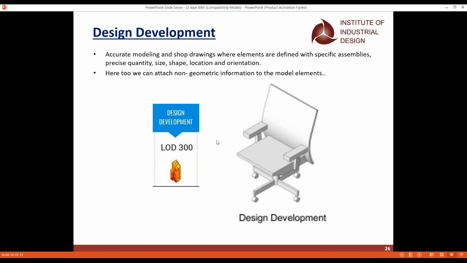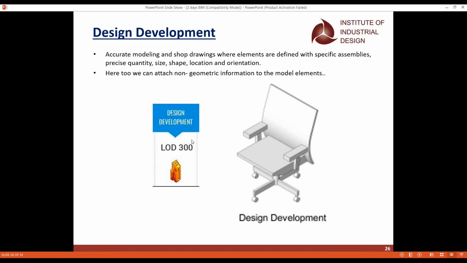And if they want to fabricate it, if they want to manufacture the chair, and this is a new dimension they have to manufacture on the site, you have to give them the shop drawing. Whenever your drawing goes for manufacturing or fabricating, that is what is called your shop drawings. So you have to give them the thickness, the welding part, a complete set of documents when it goes for design development. So companies will always come and ask us for LOD 300.